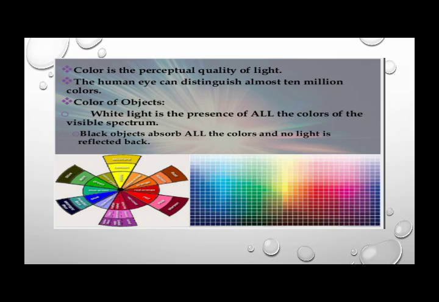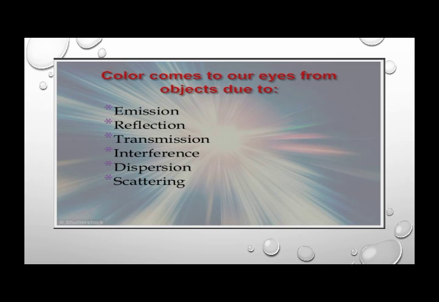When two or more colors overlap each other, they also make some new colors. And a diagram of this kind is also drawn in your book, so you can easily learn the color combinations from your book as well.